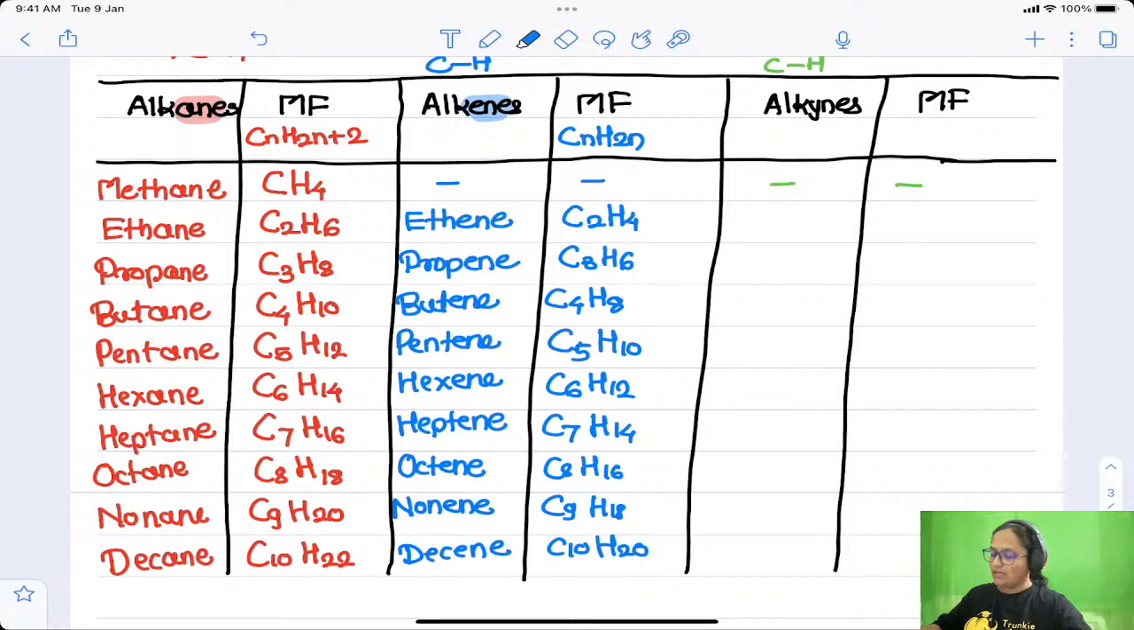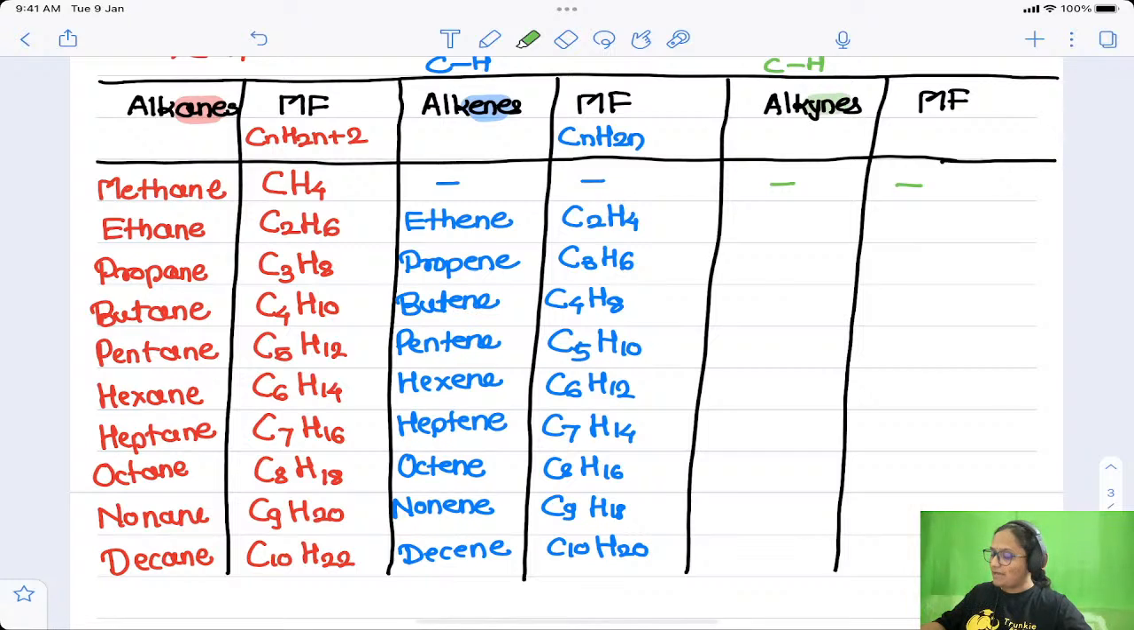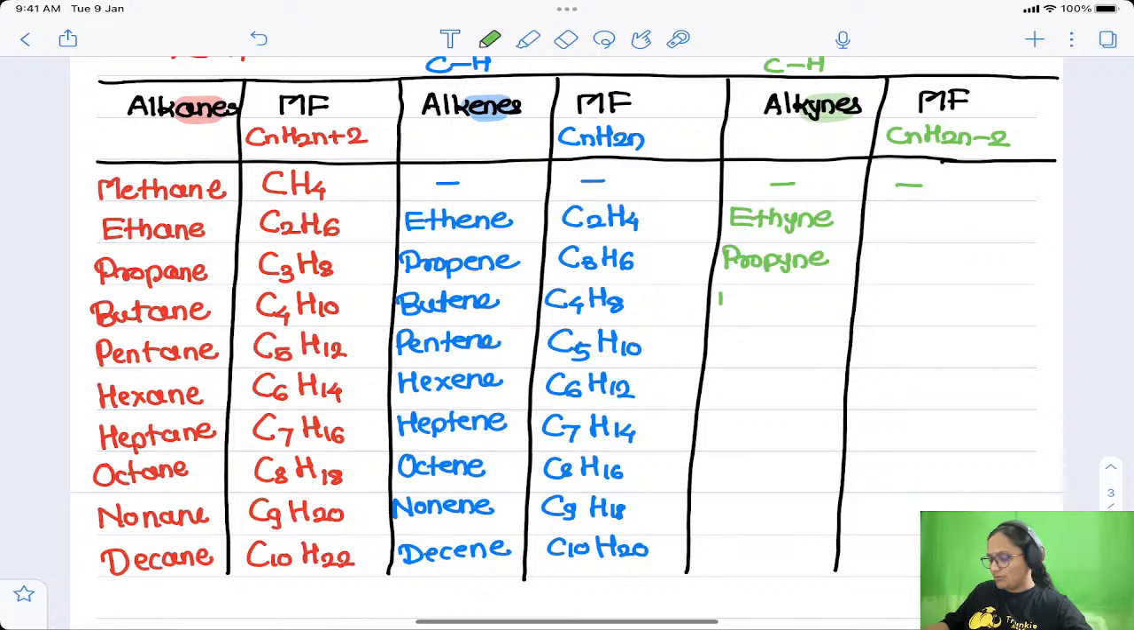Okay, then for alkynes we will write down. Now for alkynes, what I have told you, the difference is Y, right? A is replaced by Y and the molecular formula is also decreased by 2, CnH2n minus 2, right? Names also, A you should replace by Y, so this will be ethyne, propyne, then butyne. Just simply you are going to replace A of alkane by Y, right?